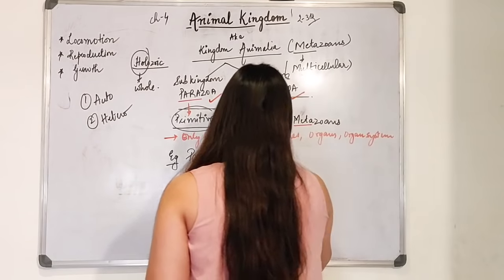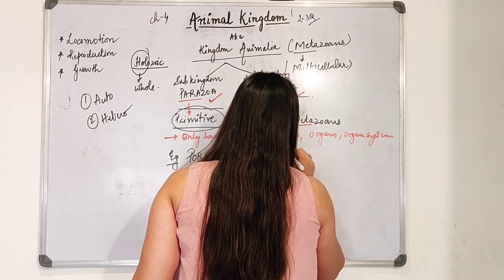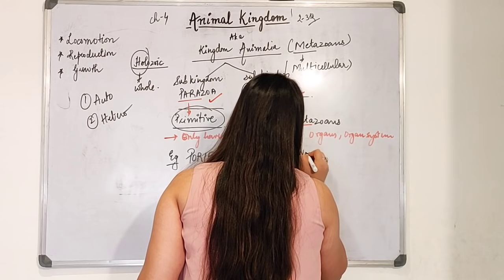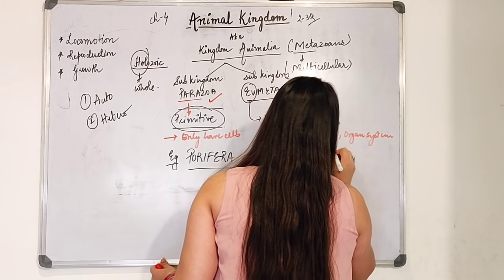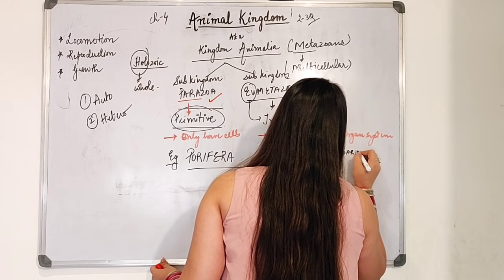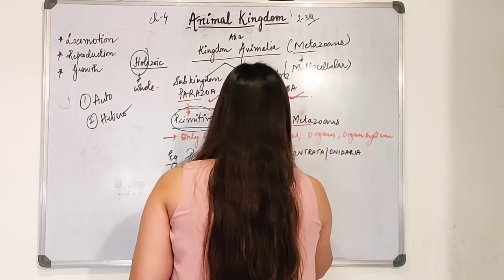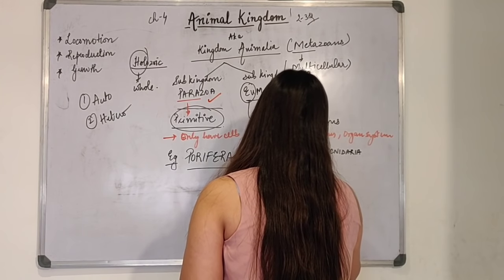Phylum examples will be Coelenterata, also called Cnidaria. Ctenophora.